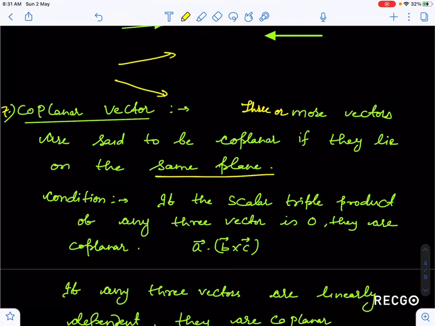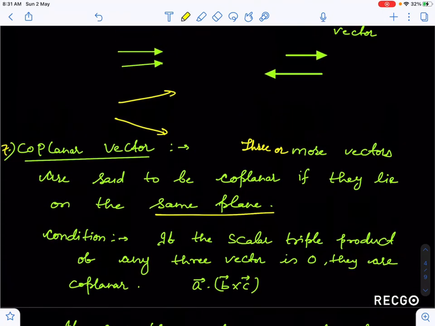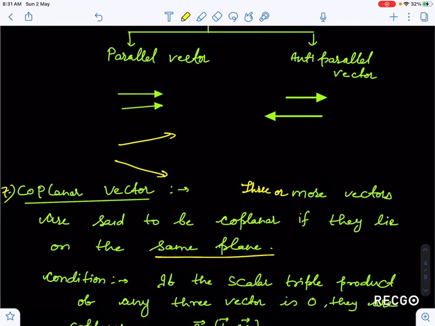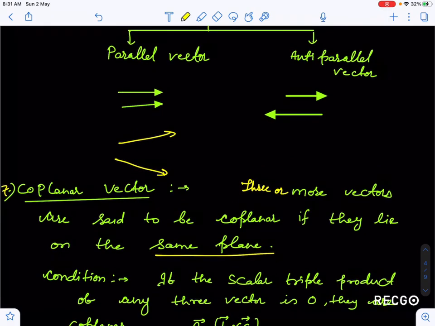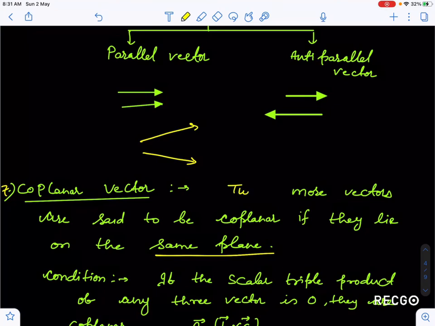All scalar product vectors are coplanar vectors. For coplanar vectors, you have to keep in mind that for two vectors, why have I not written it? Because any two vectors I represent are always coplanar. So you can also write the definition for two or more vectors, because there is no problem. If you are taking two vectors, they are always coplanar.